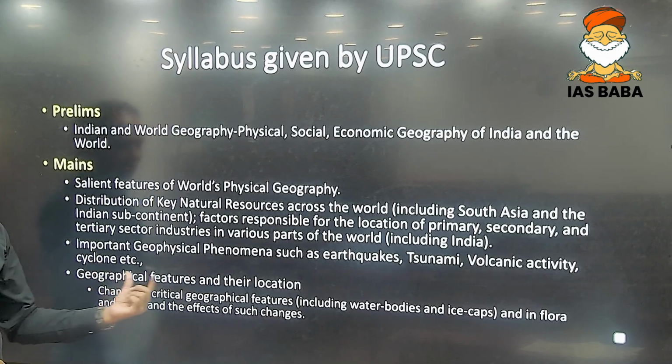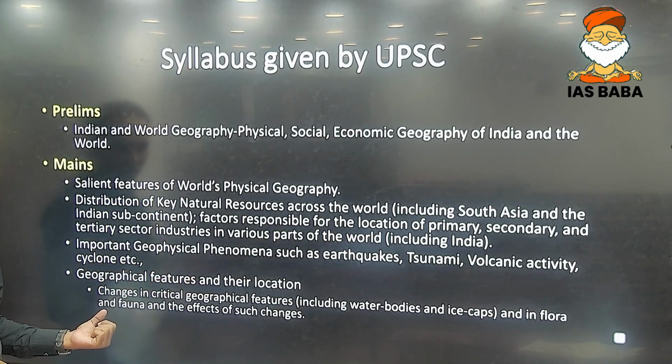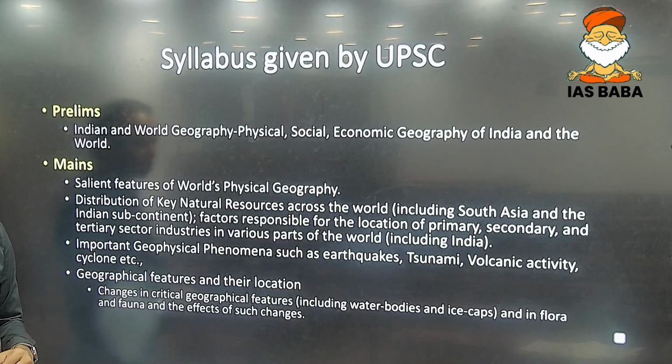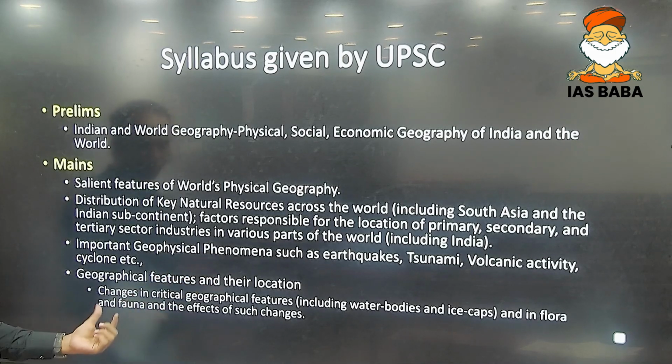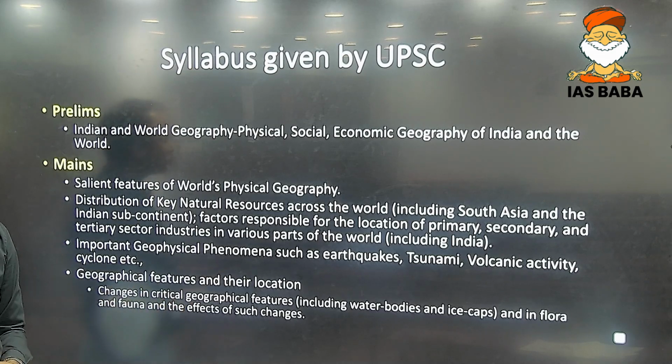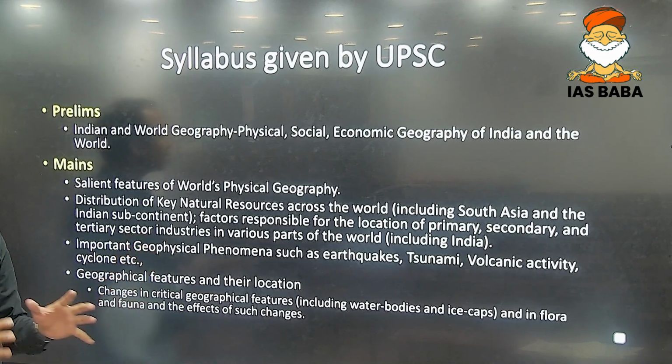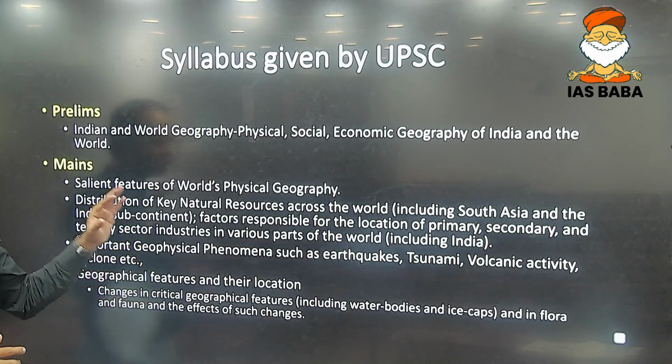Then geophysical features and their respective locations, and changes in critical geographical features, including water bodies and ice caps, and flora and fauna, and the effects of such changes. This topic has great overlap with the environment. So the base of disaster and environment lies in geography.